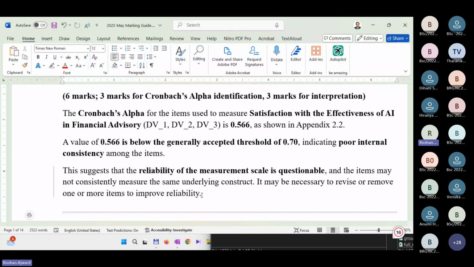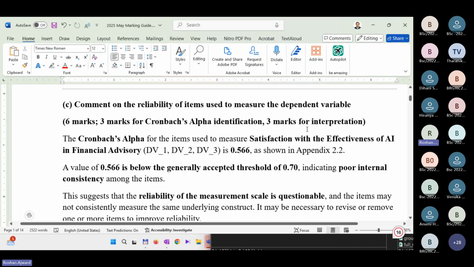It may be necessary to revise or remove one or more items to improve reliability, but there are only 3, so how can we remove? That's another question. But again, this is the answer that we expect. You tell what's the statistic you are looking at, and then interpret that and tell what's going on. So try to fulfill that expectation, right? It's given 6 marks. So 3 marks for the Cronbach's alpha identification, 3 marks for the interpretation.